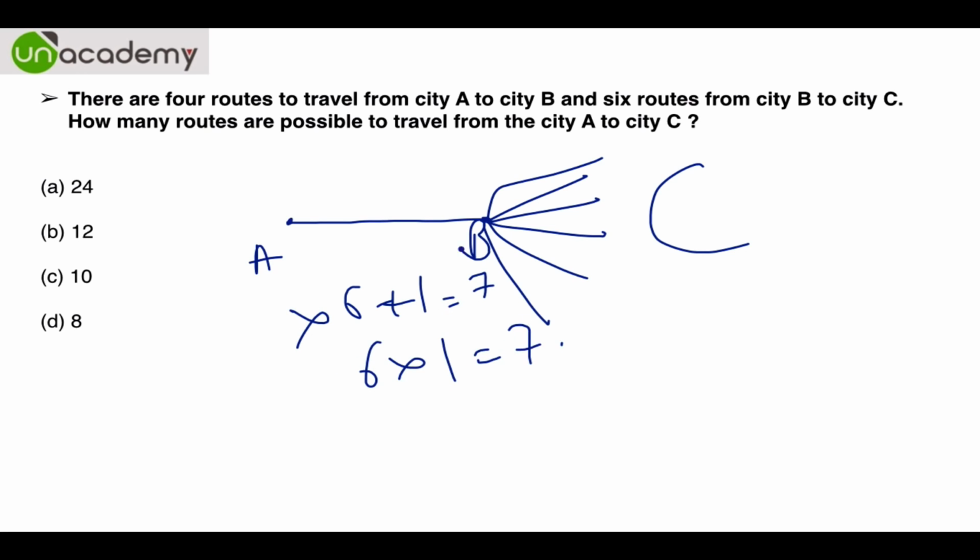It has to be 6 into 1. This is called common sense. You can go from A to B obviously by one route. Then this is the common route for all 6, so there are only 6 ways to reach C. So the answer will be multiplication, not addition.